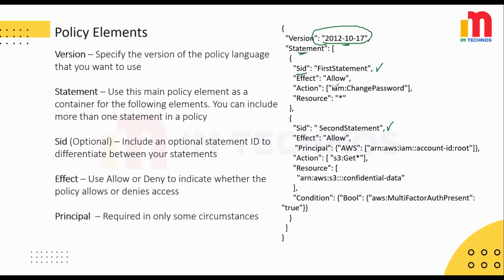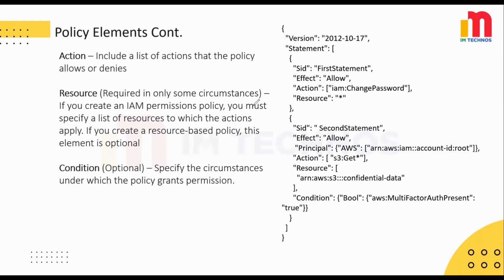The effect is a crucial one. You can use it to indicate whether a policy is allowed or denied. It is like a yes or no for your permissions. We have a principal, which is required in some cases. This element specifies who the policy applies to. We also have action. So this is where you list all the actions that your policy either allows or denies.